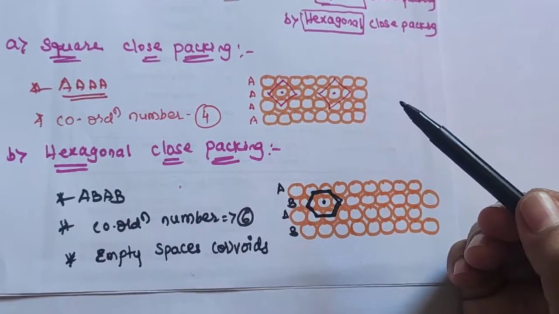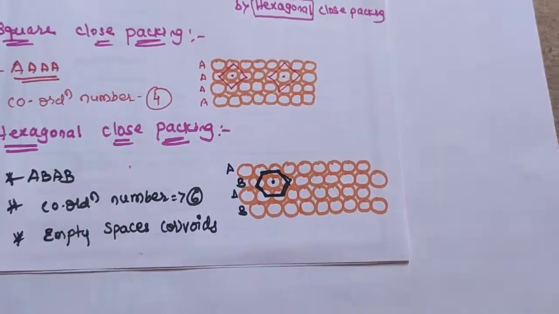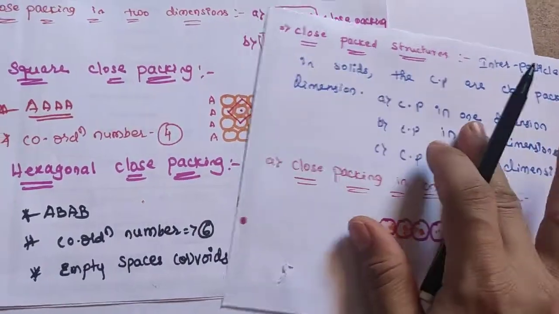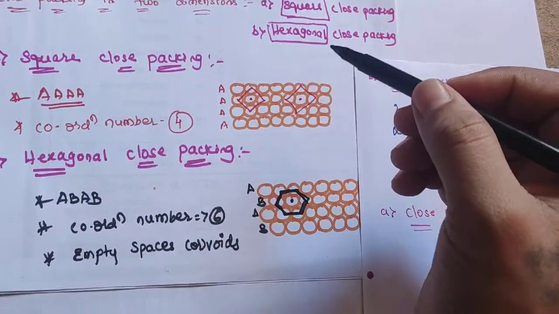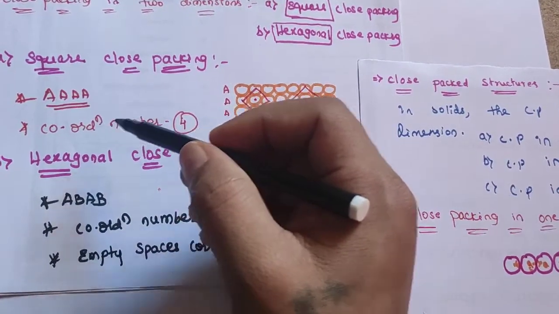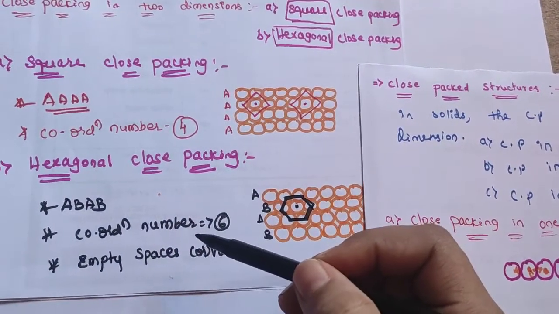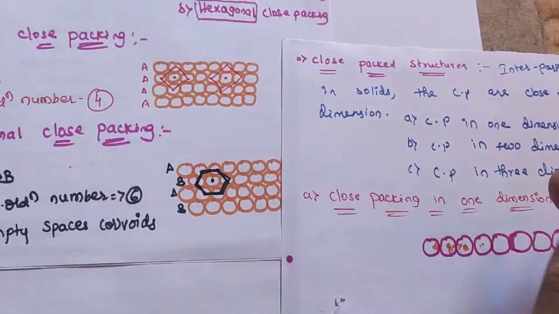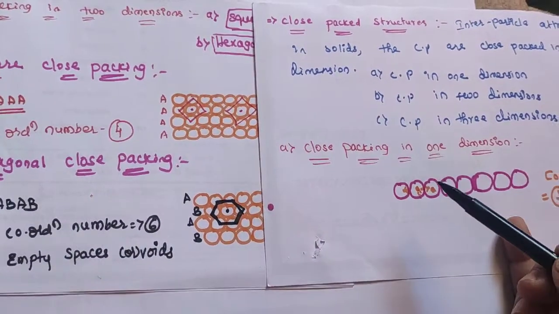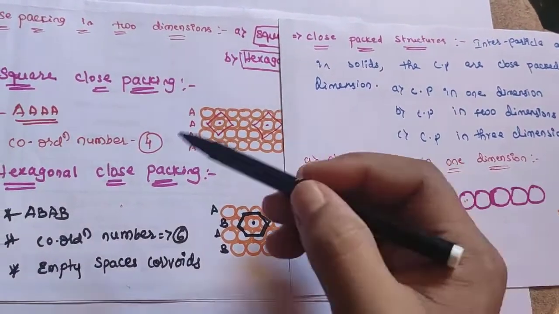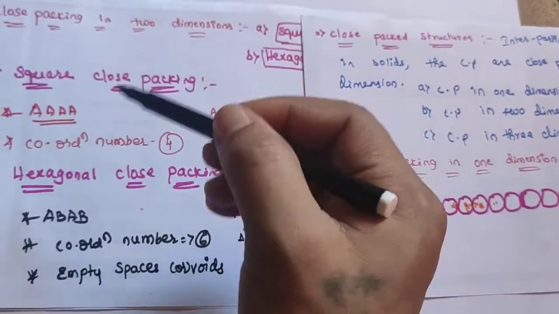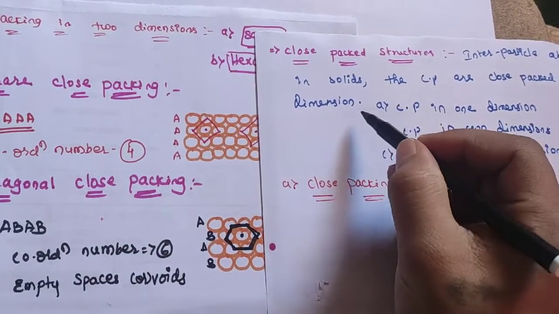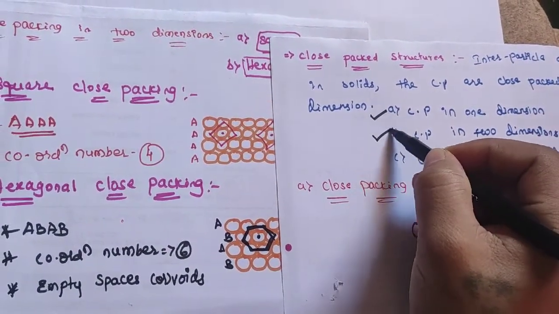Remember that in close packing in 1 dimension, the coordination number is 2; in 2 dimensions, square close packing has coordination number 4; and hexagonal close packing has coordination number 6. These 3 points are very important for short note questions, and there is also a possibility of being asked in explanation type questions. This is about close packing in 1 dimension and close packing in 2 dimensions.